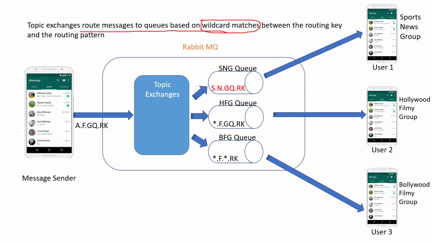As you can see, for this particular queue I have given star here, and for this particular queue I have given star here. So basically what happens is, when you send a message along with some routing key, it will match the pattern and it will send the messages to a particular group.